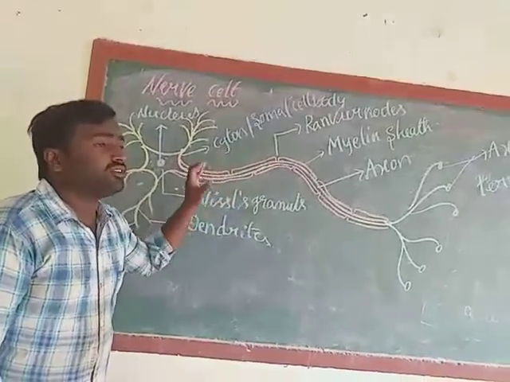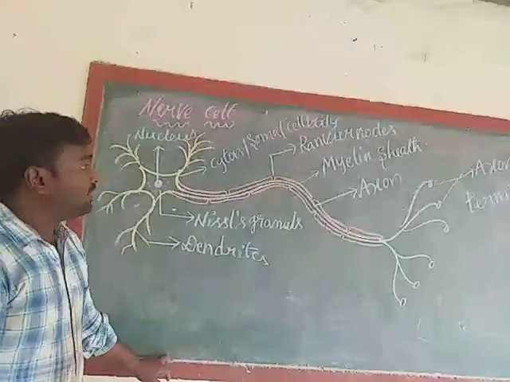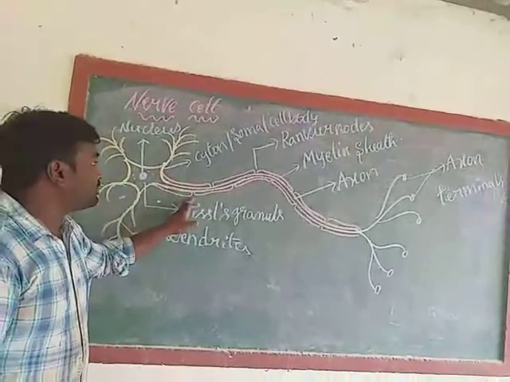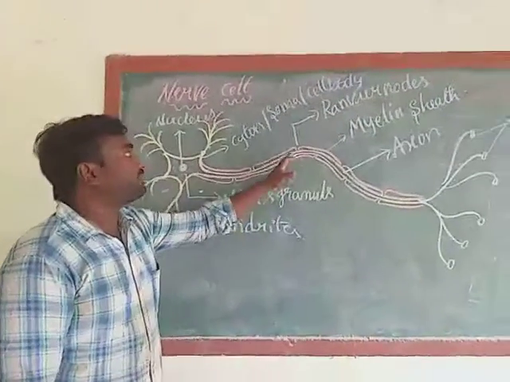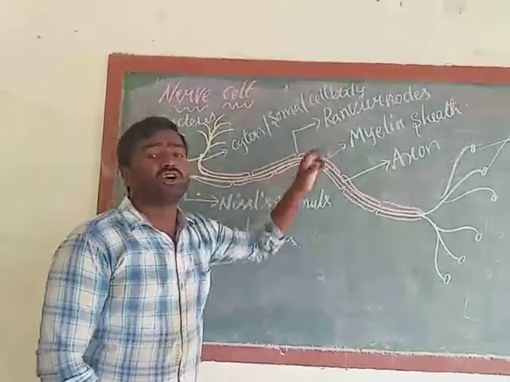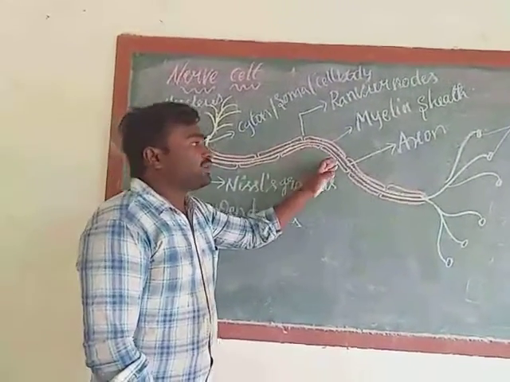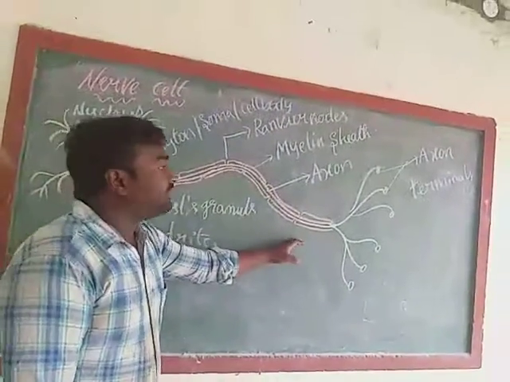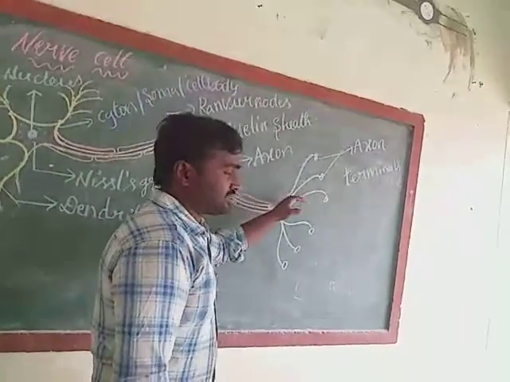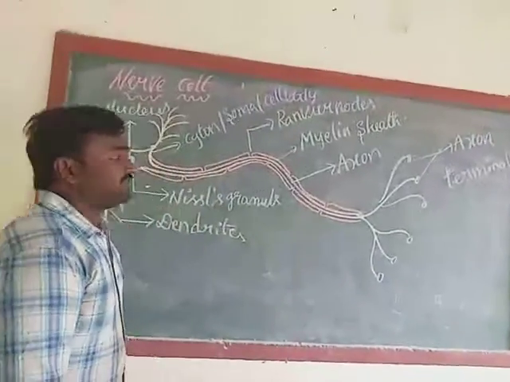Myelin sheath doesn't cover the entire portion of the axon. It leaves some gaps. Here one gap, here also one gap, here also one gap. These gaps are called Ranvier nodes. If you observe the axon tip, there is a chance to see some terminals. These terminals are called axon terminals.